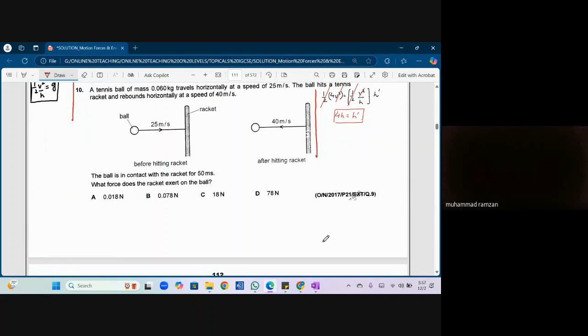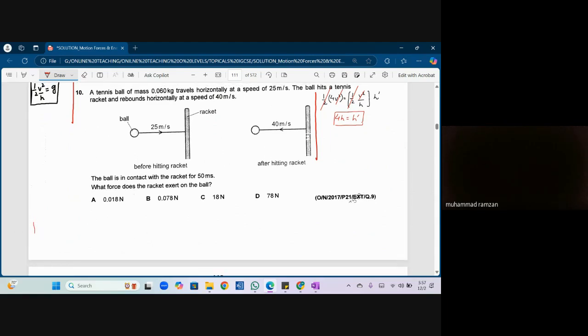A tennis ball of mass 0.06 kg travels horizontally at a speed of 25 meters per second. The ball hits a tennis racket and rebounds horizontally at a speed of 40 meters per second. The ball is in contact with the racket for 50 milliseconds. What force does the racket exert on the ball? Which formula should I use?